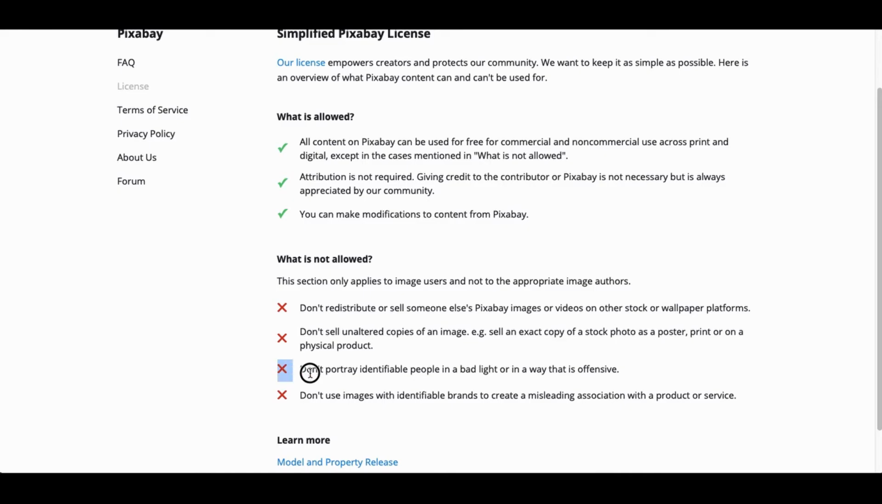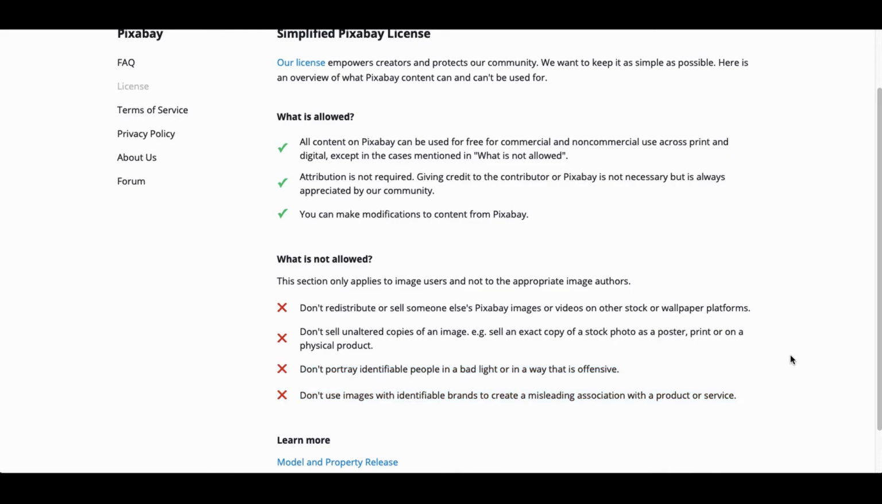And the third and fourth points. Third, we're not allowed to portray identifiable people in a bad light or in a way that is offensive. And the last point, which makes a nod to the importance of brand identities and trademarks and such like, we are not allowed to use images with identifiable brands to create a misleading association with a product or service.